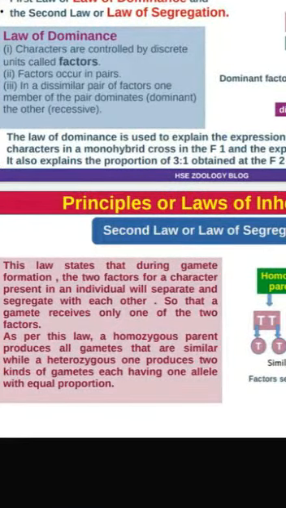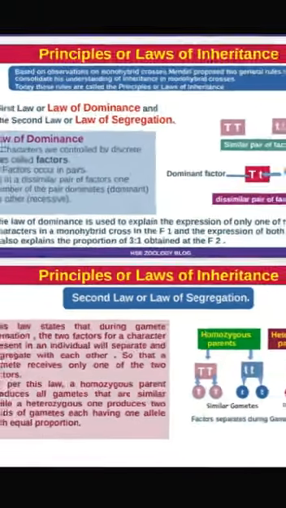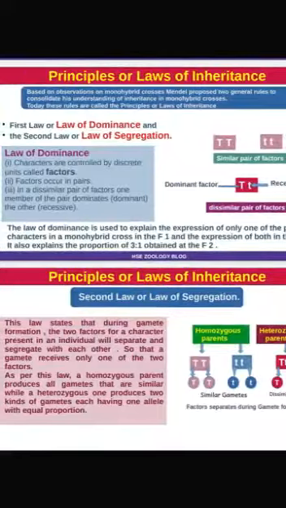That is, the second law states that during gamete formation, the two factors for a character present in an individual will separate and segregate from each other, so that a gamete receives only one of the two factors.